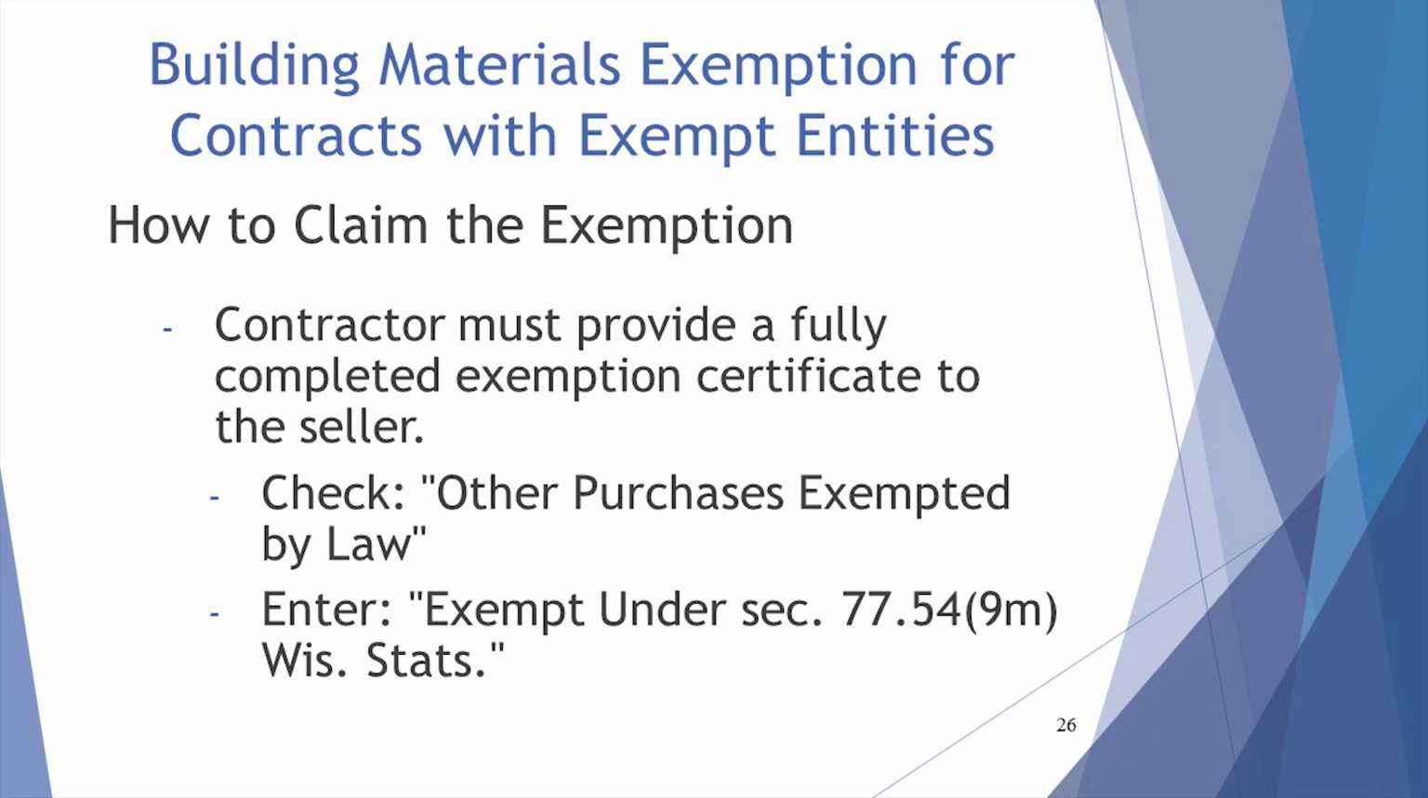To claim the exemption, the contractor must provide a fully completed exemption certificate to the seller of the materials. The contractor must check other purchases exempted by law as the reason for the exemption. The contractor will write in exempt under 77.54(9m) Wisconsin statutes. The contractor should not include any information about its exempt entity customer. The contractor should not write in the certificate of exempt status number of their customer, and the contractor should not use the exemption certificate to document qualifications for the exemption.